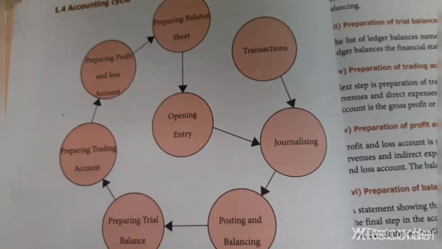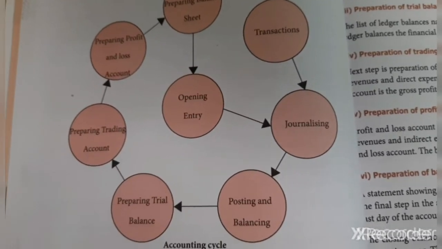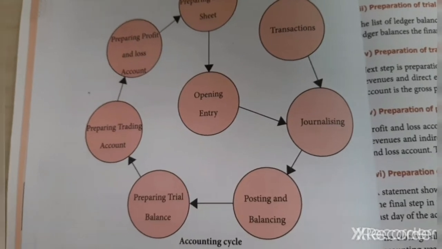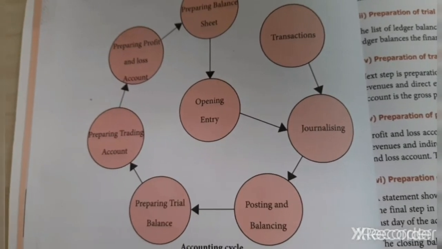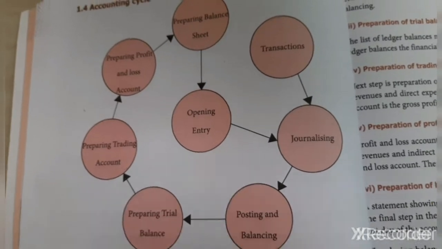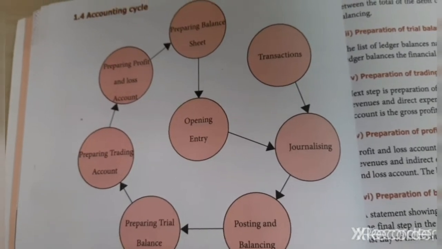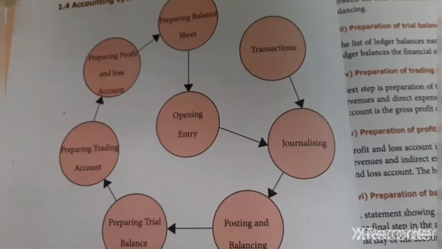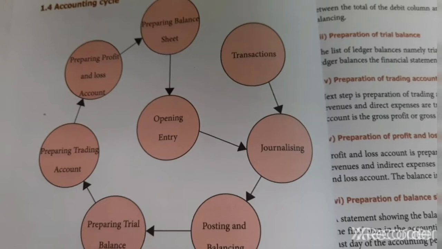So that is my expectation in the business. The first thing I'll do is purchase something and sell something. So that is the opening entry. Opening entry means I'll purchase something, I'll sell something, and that record we are noting down. That is called the opening entry.